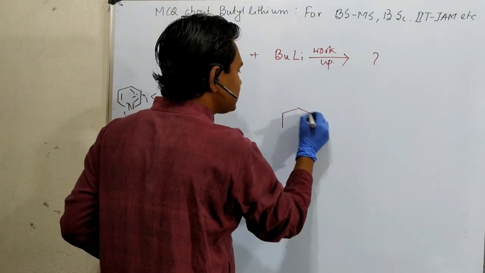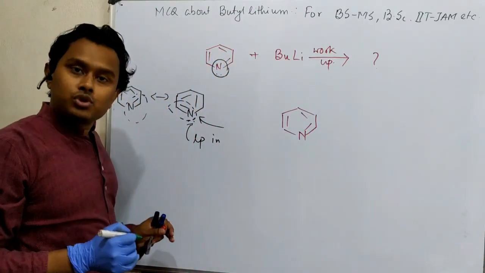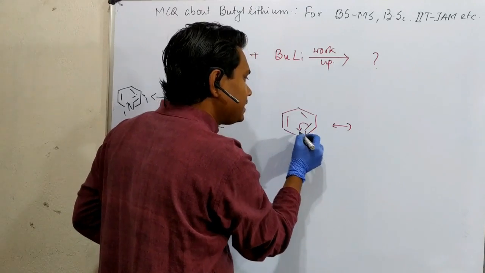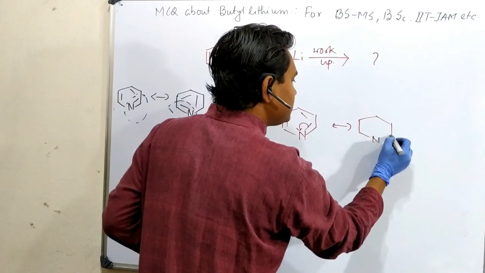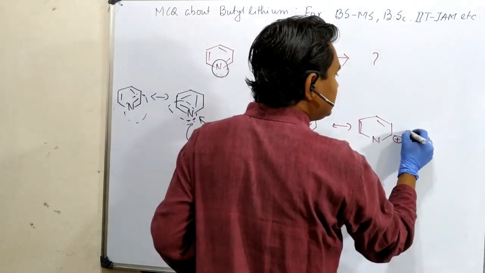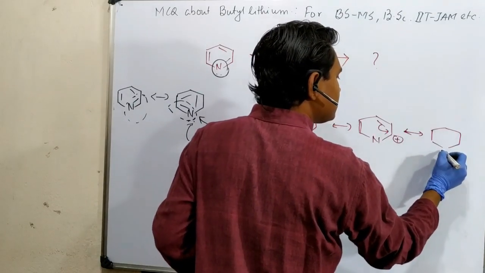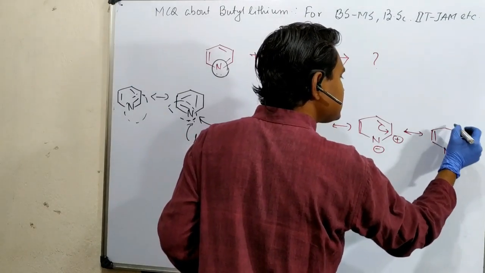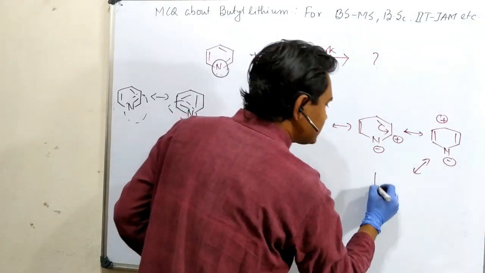If I consider this pyridine derivative and if I want to draw a resonance structure, what can happen? This can take the electron density. So if it is this, then pyridine has a positive charge here, canonical structure 1. Similarly, it can have another canonical structure, this has a minus, this plus, another canonical structure opposite of this.